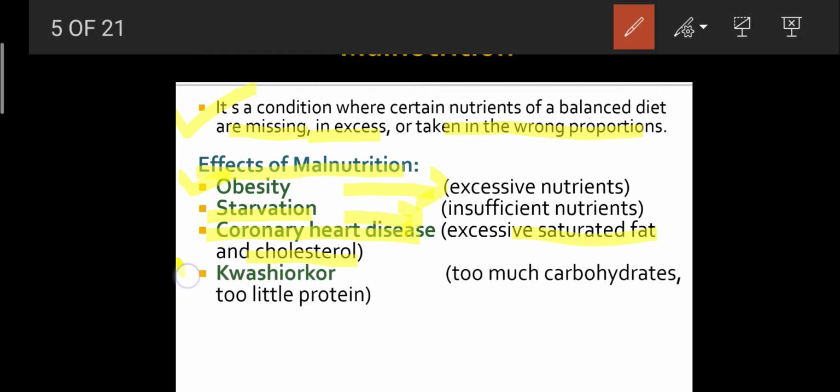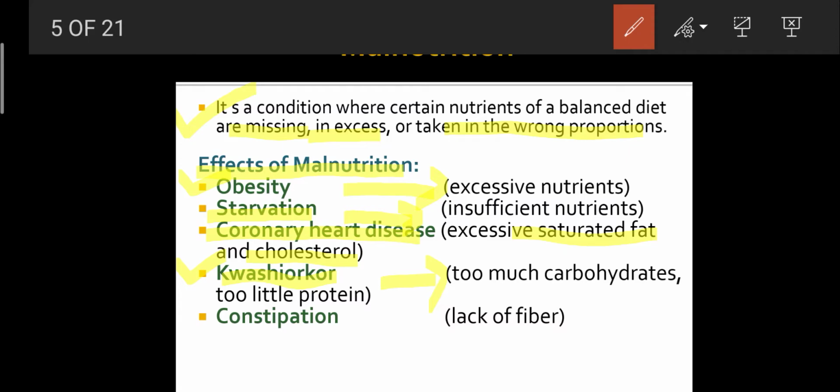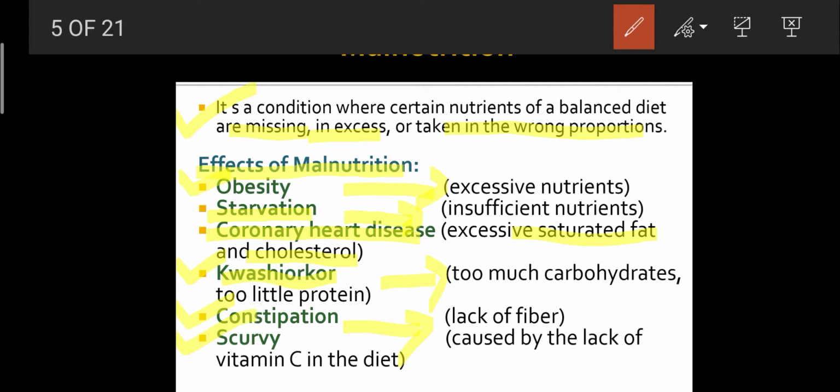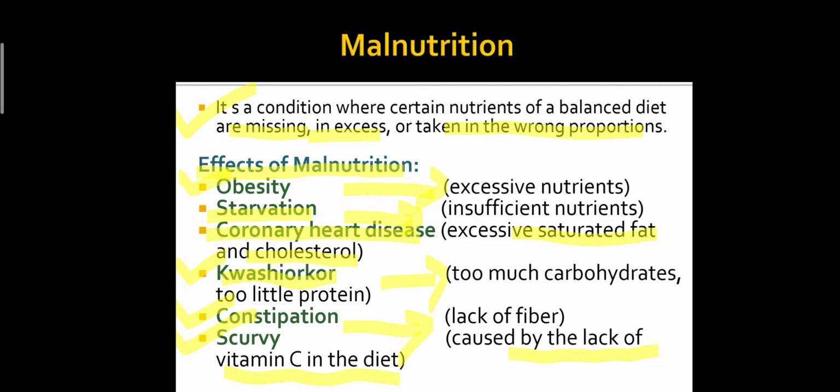There is another effect which is known as kwashiorkor. It is a condition that is caused by too much carbohydrate and too little protein. Constipation is caused by lack of fibers. There is another term that is known as scurvy. It is caused by the lack or deficiency of vitamin C in the diet. If you are not taking the correct proportion of vitamin C in your diet, then it will lead to a disease that is known as scurvy.